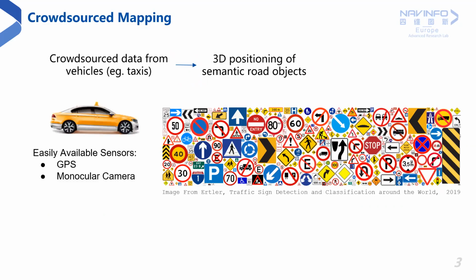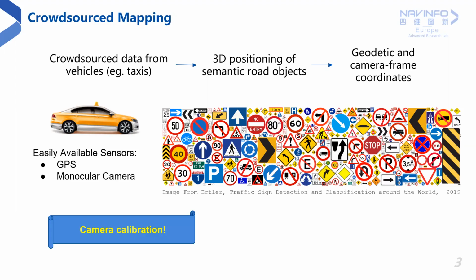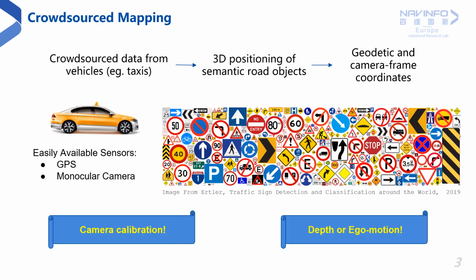Such a setup can use the easily available global positioning system and a monocular camera for updating the map. Our objective is to map the geodetic and camera frame coordinates of the traffic signs. However, this requires calibrating the camera, followed by depth or ego motion estimation to create the map.